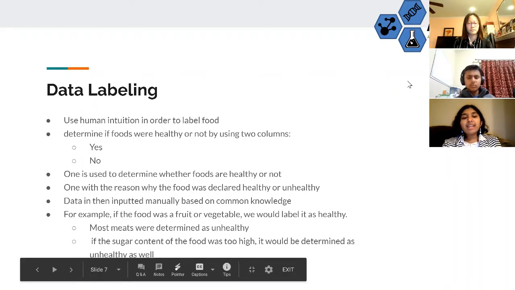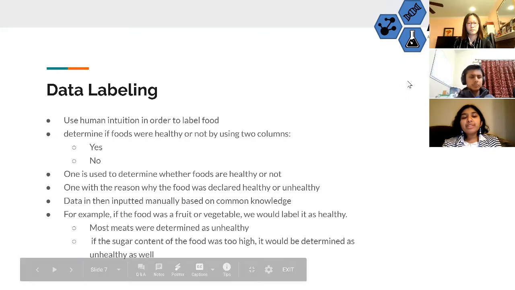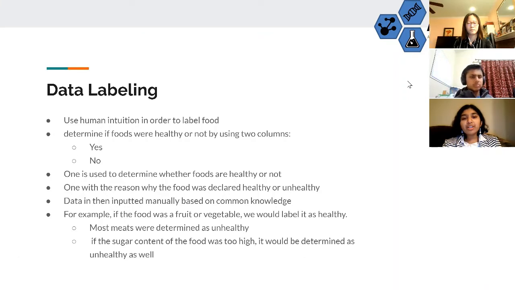The next step is data labeling. In order to do data labeling, we had to use human intuition to label food. We had to determine if foods were healthy or not by using two columns, the yes column and the no column. One of the columns is used to determine whether foods are healthy or not, while the other column provides the reason why, like the reason why we think the food is unhealthy or the reason why we think the food is healthy. So data is then input manually based on common knowledge, just depending on whether we think it's healthy or unhealthy.